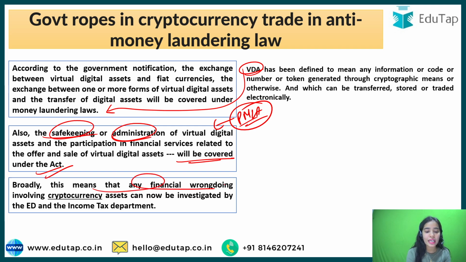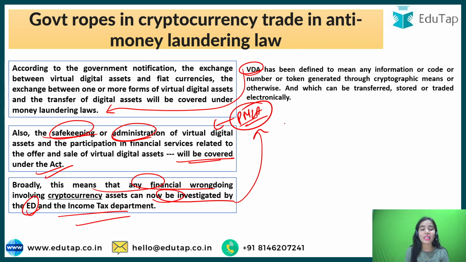Broadly, this means that any financial wrongdoing involving cryptocurrency assets or virtual digital assets can now be investigated by the Enforcement Directorate and the Income Tax Department. Under the PMLA Act, the ED has this power: if any wrongdoing is happening, the ED will be the one looking after it. Before, even if wrongdoing was happening, there was no act that could back the ED to take steps or punish the people involved. But now, as per this act, the people involved in the wrongdoing will be punished and investigated by the ED.